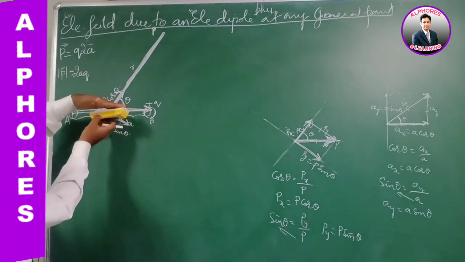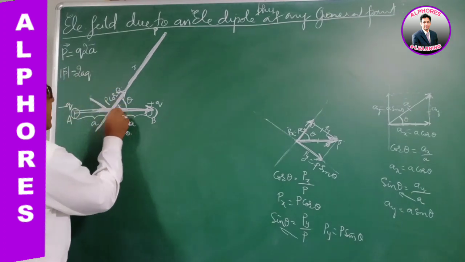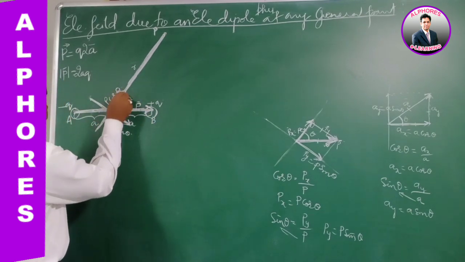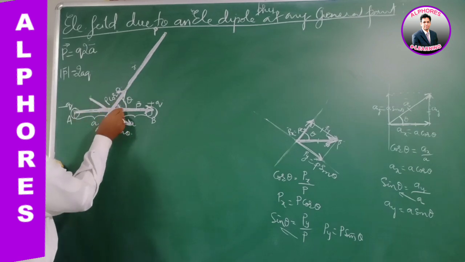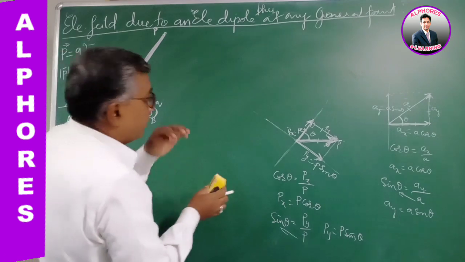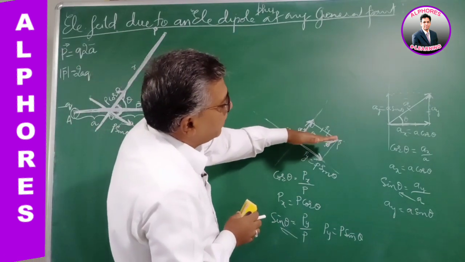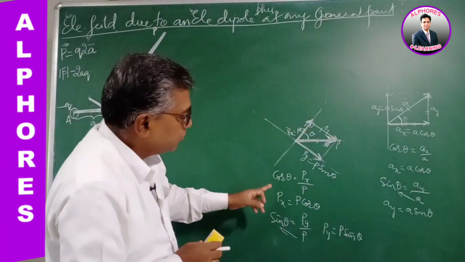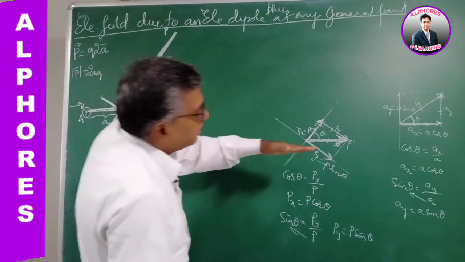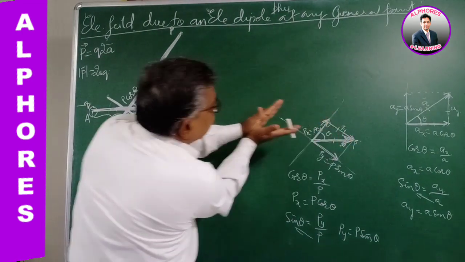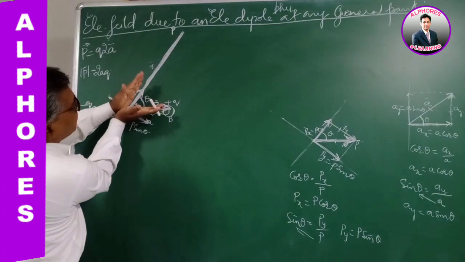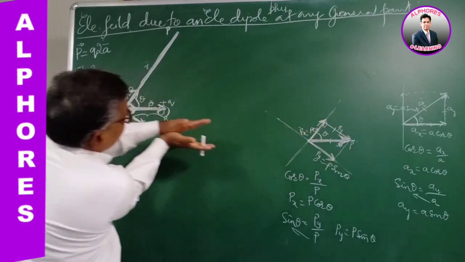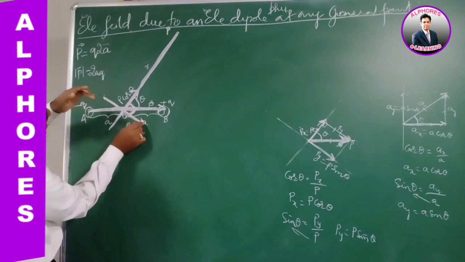Similarly, splitting this dipole moment vector into two components. This was our actual dipole moment P. So I am splitting this into components, one in this direction, the other in this direction, two perpendicular components. The component of the vector adjacent to the angle, the adjacent component, we have to get as A cos theta. So it is Px, that is P cos theta. Showing it in the diagram, for this vector the adjacent component is this, so this is P cos theta. And for this vector, the perpendicular component is this Py, in this direction, and it is P sin theta.